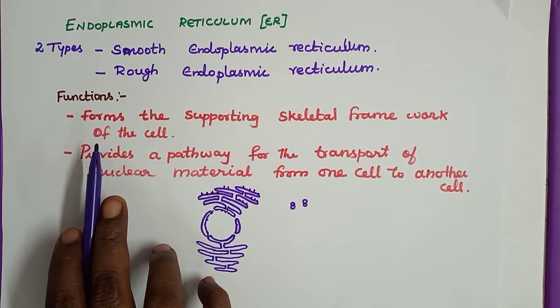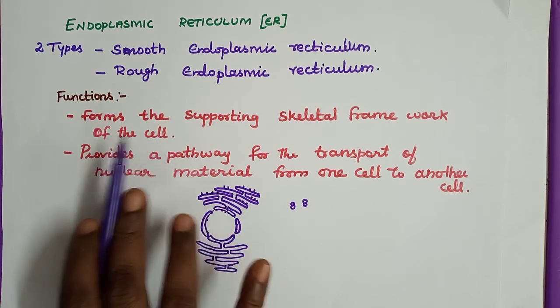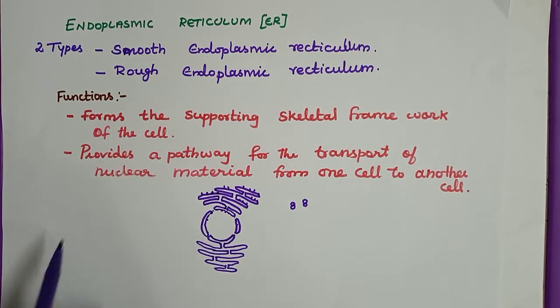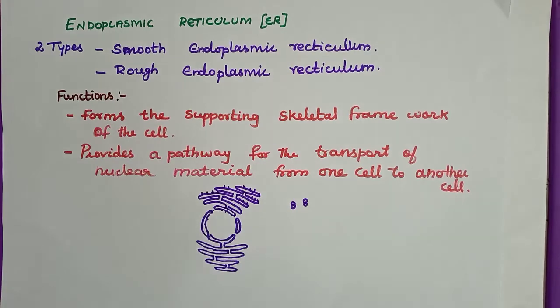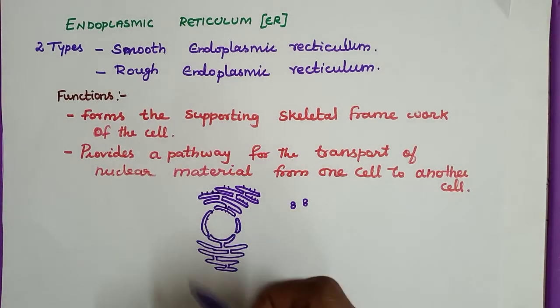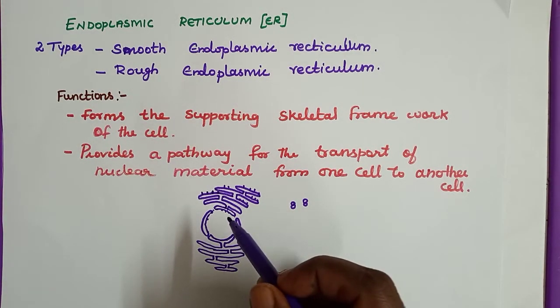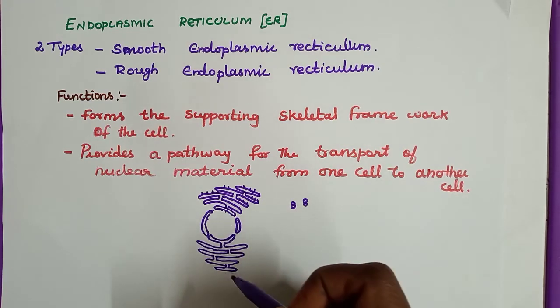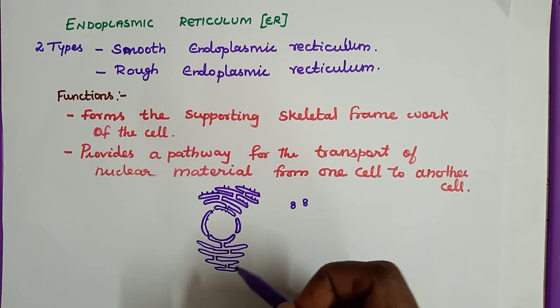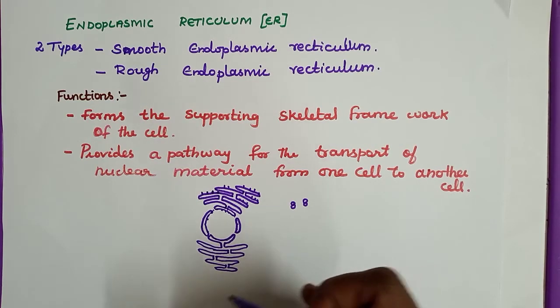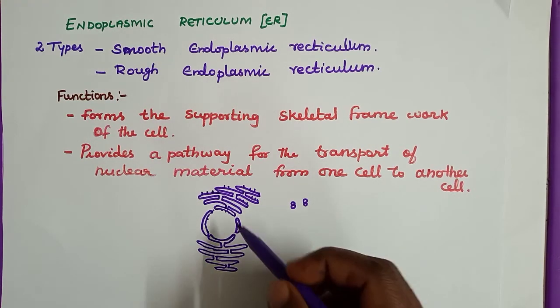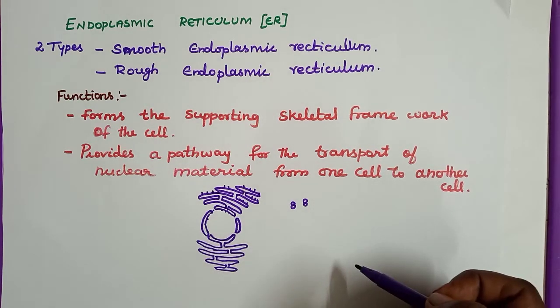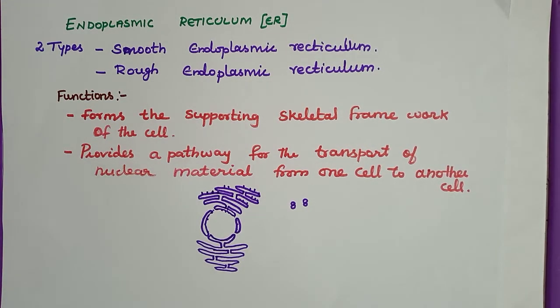What are the functions of endoplasmic reticulum? It forms the supporting skeletal framework of the cell. It is giving a structural frame, supporting the structural framework of the cell, and it provides a way for the transport of nuclear material from one cell to another cell. These are the two important functions the endoplasmic reticulum is doing.